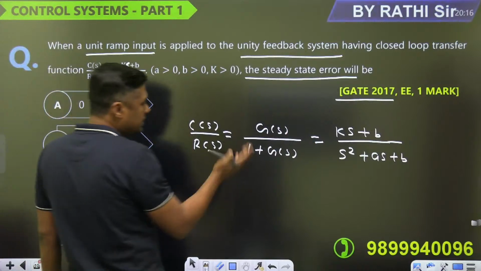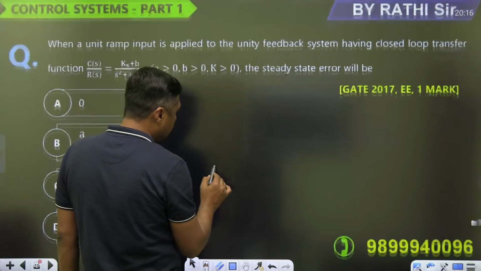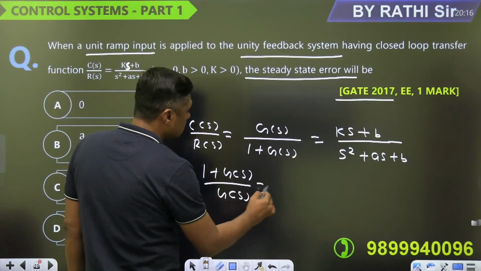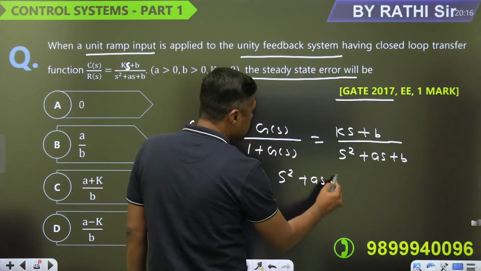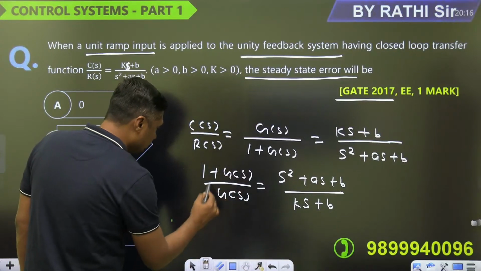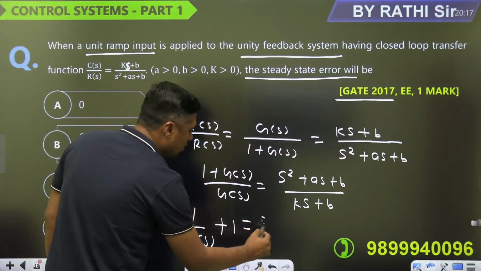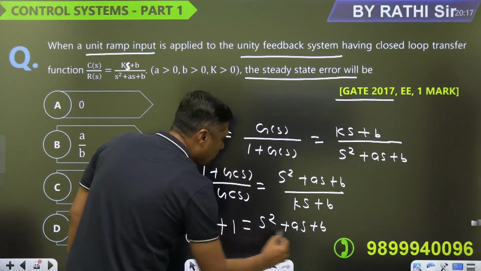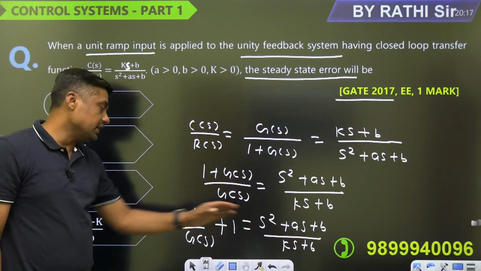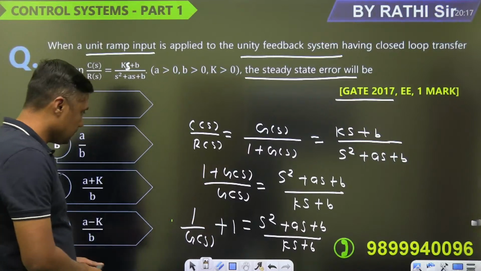Now some students have the direct formula. Otherwise, look guys, 1 plus G(s), you can find the reciprocal. It will become (1 plus G(s)) upon G(s). That is, what is the reciprocal here? (S square plus AS plus B) upon (KS plus B), right? Then it will become 1 by G(s) minus 1 plus 1, and that is equal to (S square plus AS plus B) upon (KS plus B). Now guys, you can find the value of the G(s) from that. Subtract it and find the reciprocal of that. So you will find this is the value.